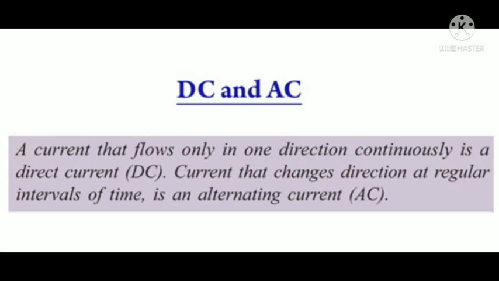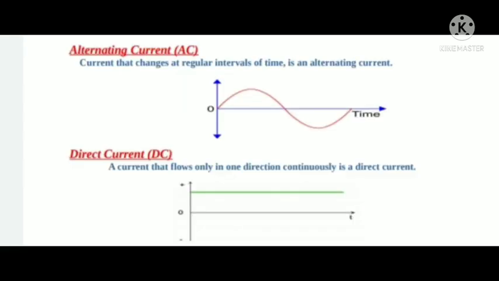This is the difference between AC and DC. Study it well. AC current means current that changes direction at regular intervals of time.